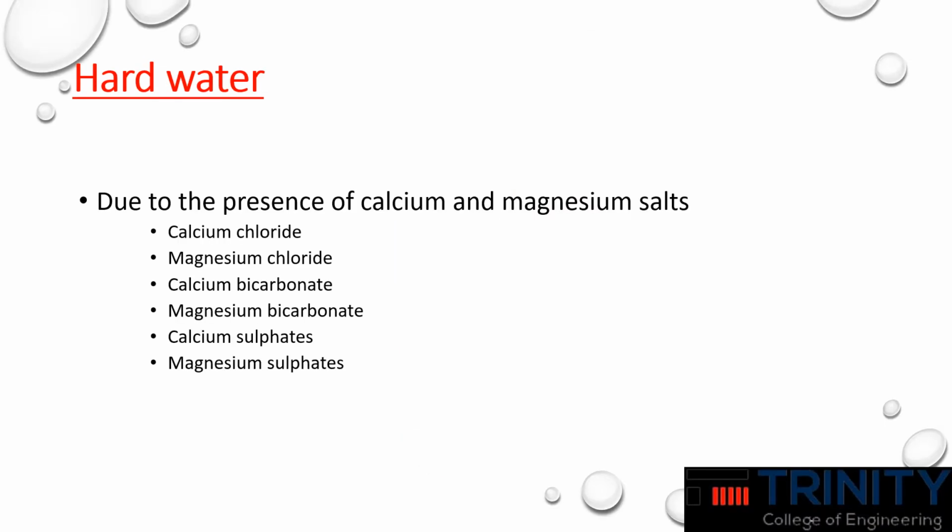So we can define hard water as water that consists of calcium and magnesium salts. It may be in the form of chlorides, as calcium chloride and magnesium chloride, in the bicarbonate form as calcium bicarbonate and magnesium bicarbonate, or in sulfates as calcium sulfate and magnesium sulfate.